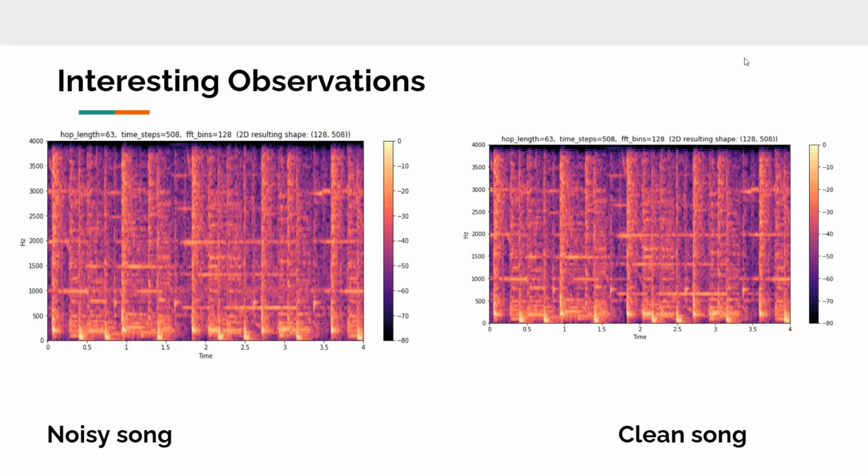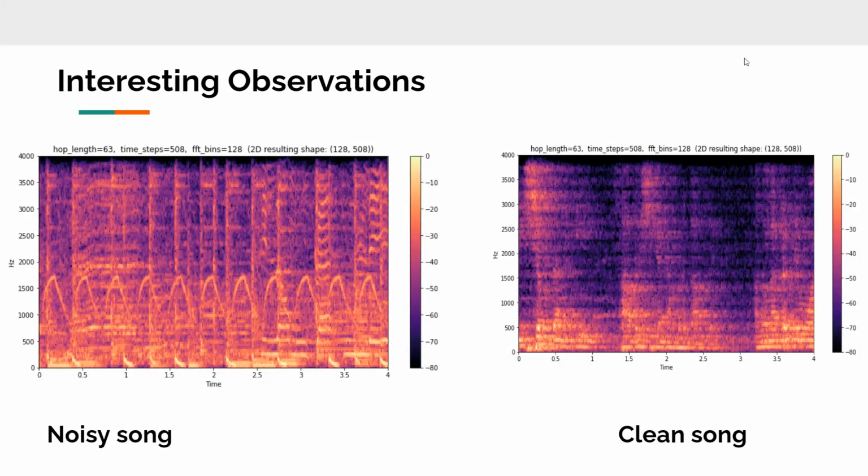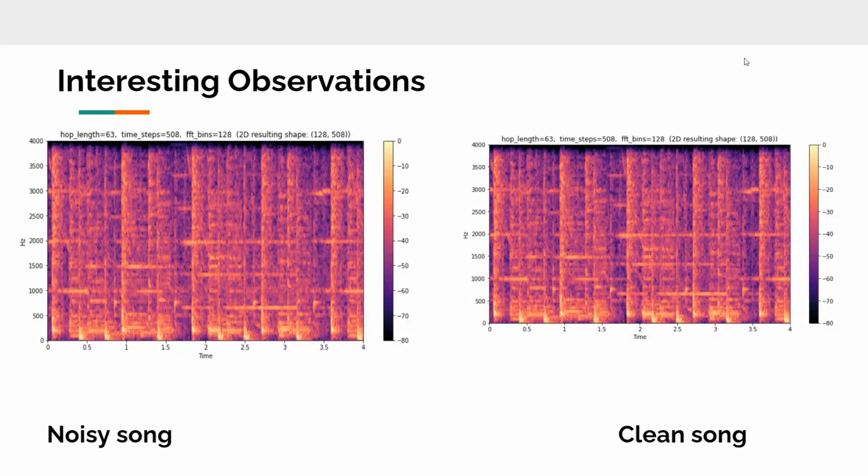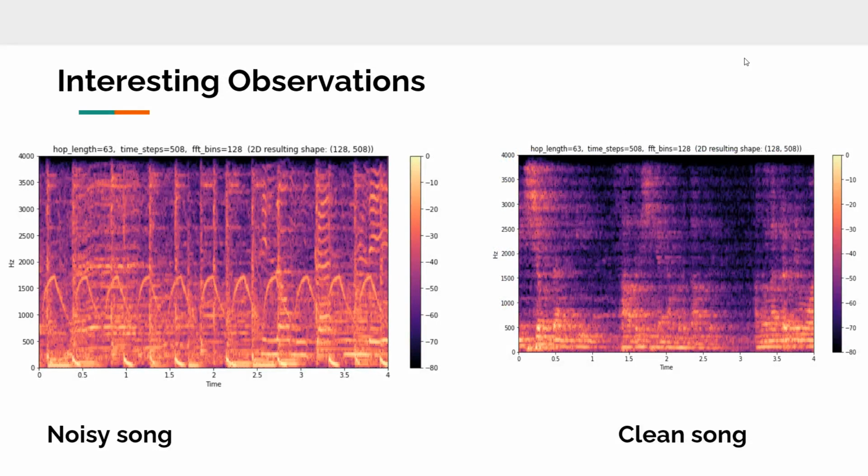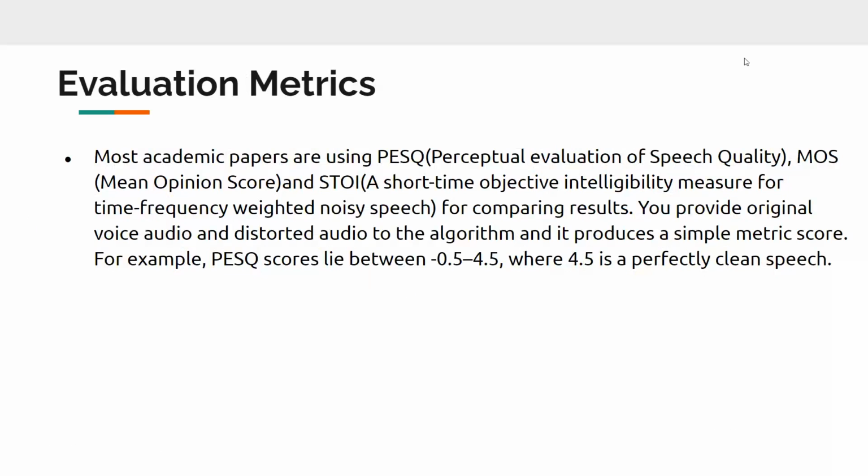We found that even the noisy sound is a little bit clearer than these songs, which consist of only low frequency instruments like tabla and drum. So this is one of the peculiar observations we found with respect to the song denoising dataset. These observations are made on our dataset, and mostly we have this type of data, as you are seeing in the slide, with a huge difference between the noisy song and the clean song.